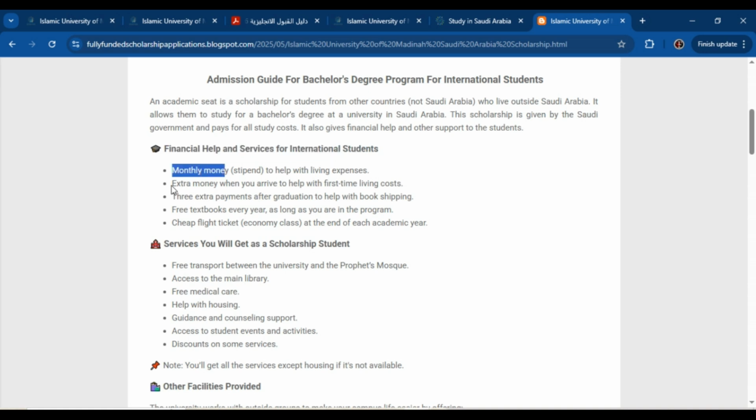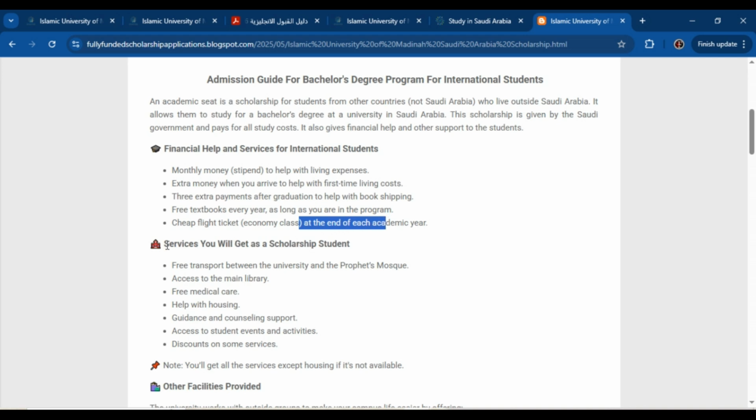For example, monthly stipend, extra money when you arrive to help with first time living costs, 3 extra payments after graduation to help with book shipping, free textbooks, cheap flight ticket at the end of each academic year.